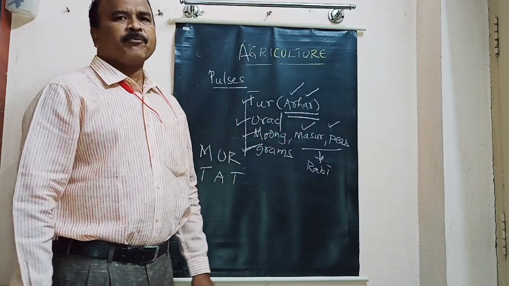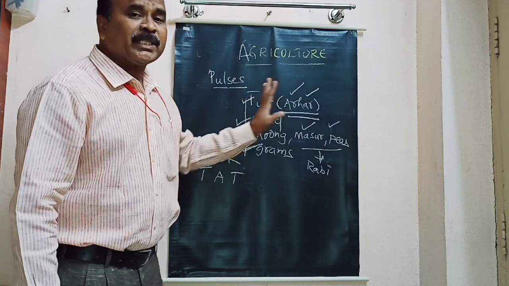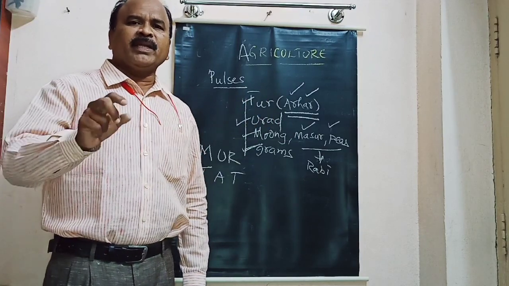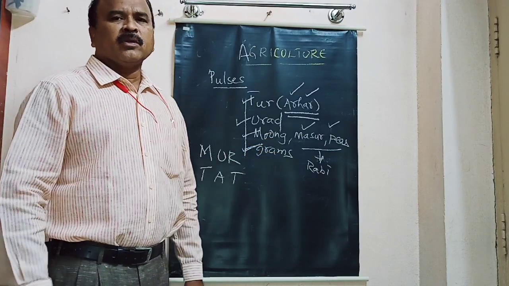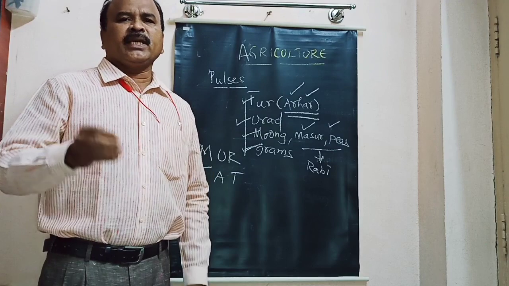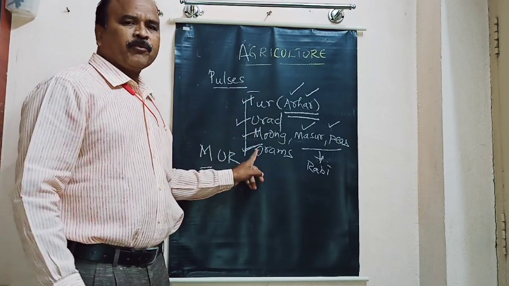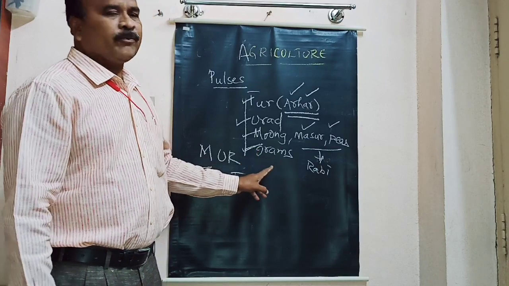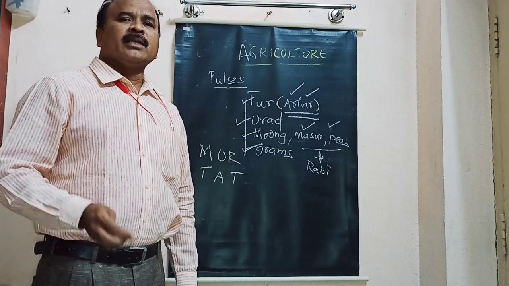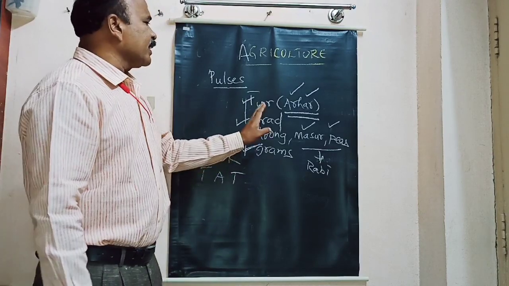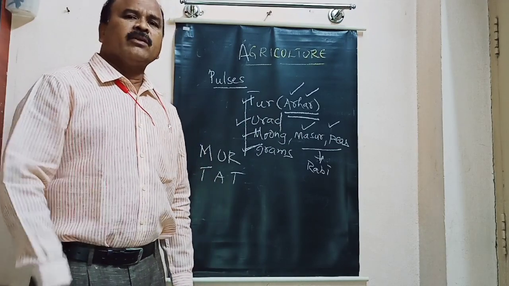Just remember it. And these crops can also be grown as rotation crops because they help in soil fertility. So after every major crop, the farmer goes for growing any of these pulses in his field to improve his soil fertility. And they need less moisture and they can grow very well even in dry regions. They need a temperature up to 25 degrees centigrade and a rainfall of less than 50 centimeters.